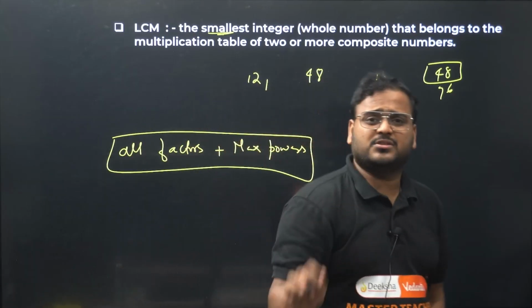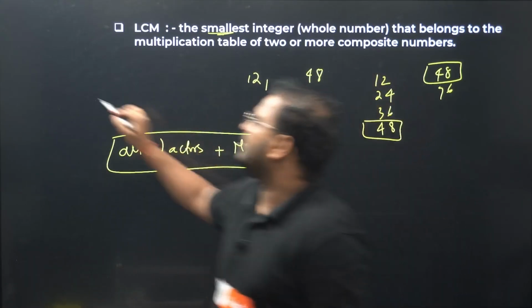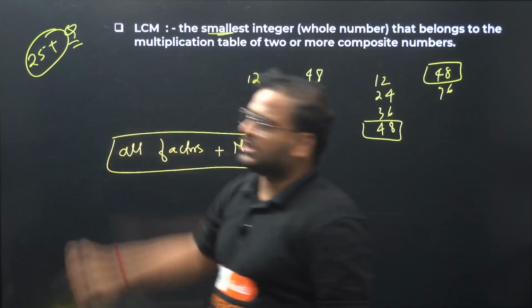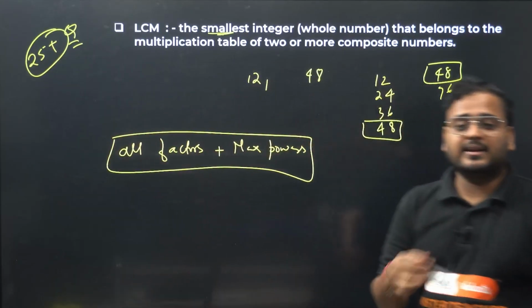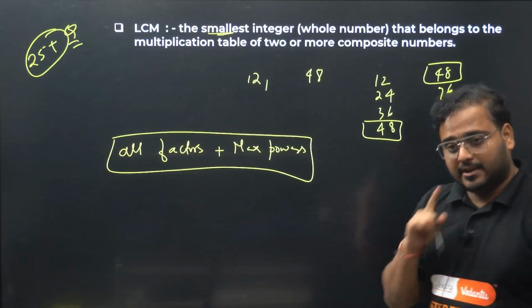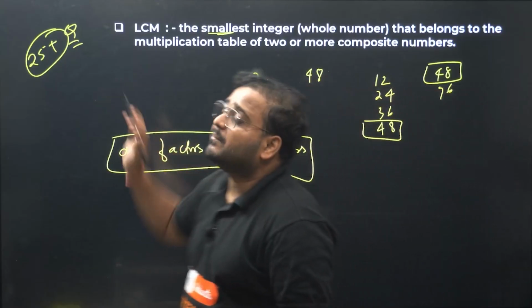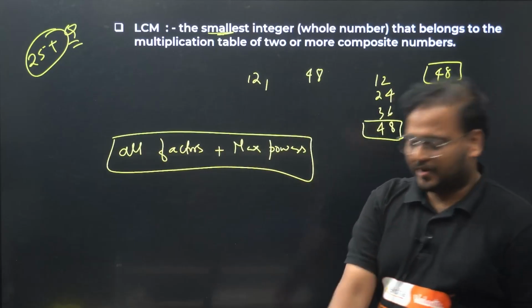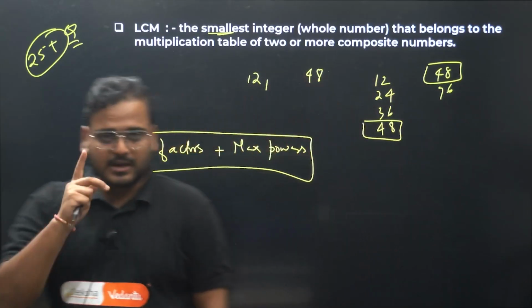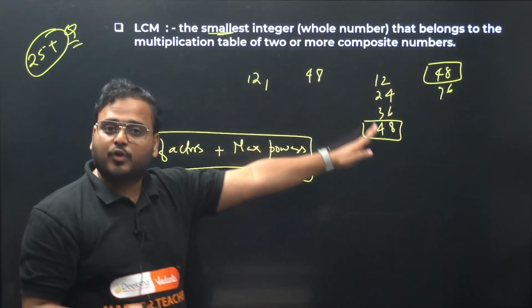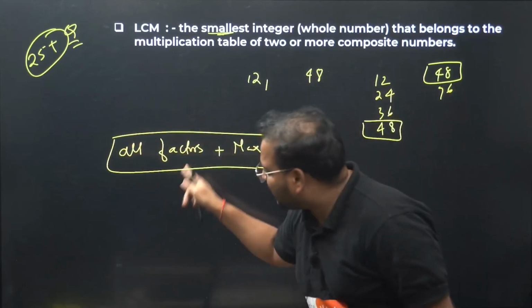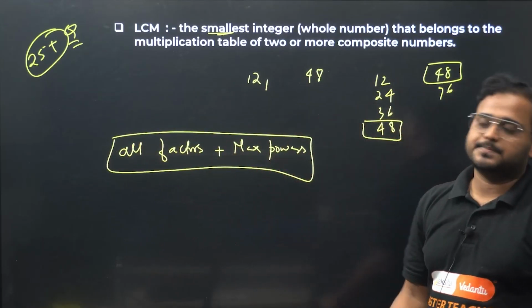I've taken so many questions. In total, I think we're going to solve 25 plus problems today in the session. We will complete the entire chapter, Real Numbers, in one shot. I think that'll be fair enough to get 6 marks. Alright, so this is clear. What is LCM? Either write the tables and look for the common multiples, or in the prime factor form, look for all the factors with the maximum powers.